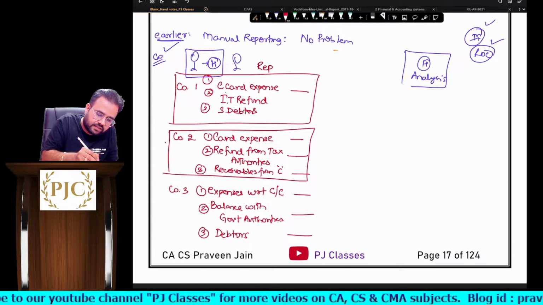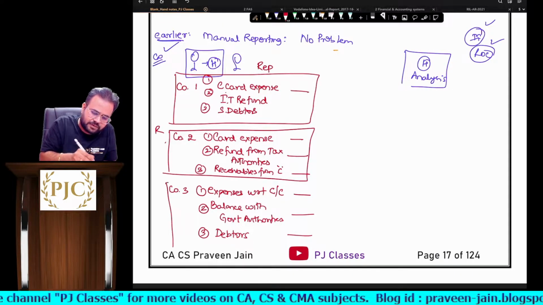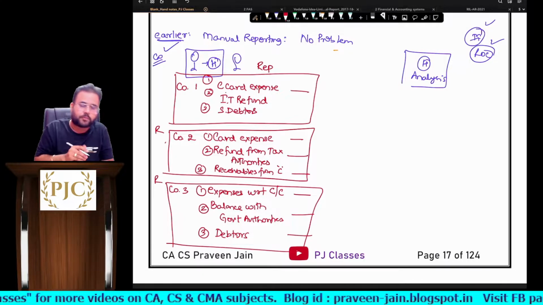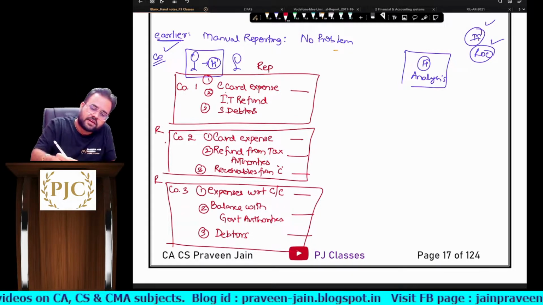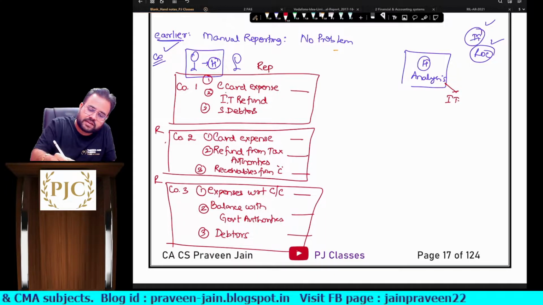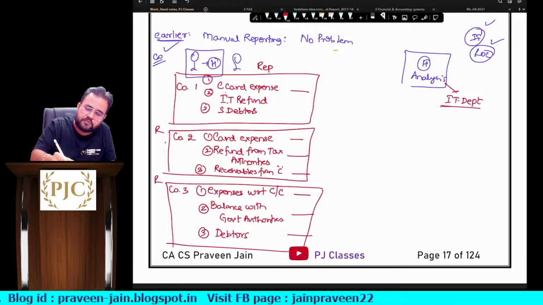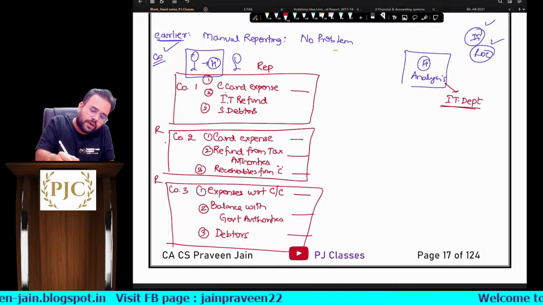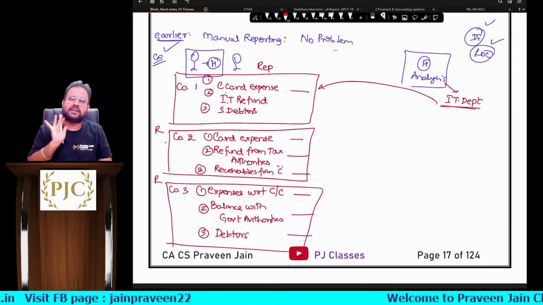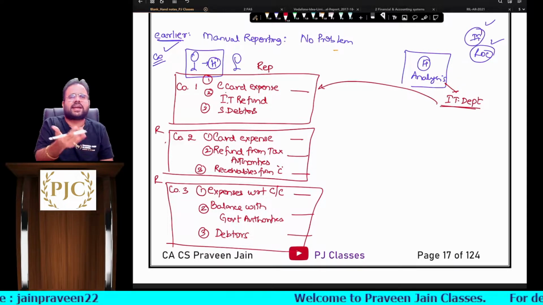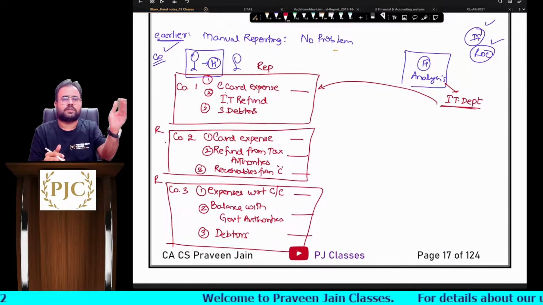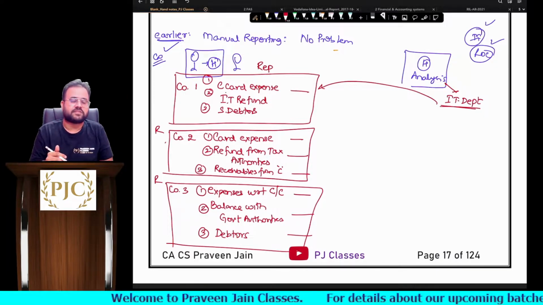The companies have done the reporting in their financial statements or whatever financial information they are providing. Now imagine I am one person in the income tax department. When I read this balance sheet, I can understand: okay, credit card expense, this is the breakup of all the credit card expenses they have incurred.